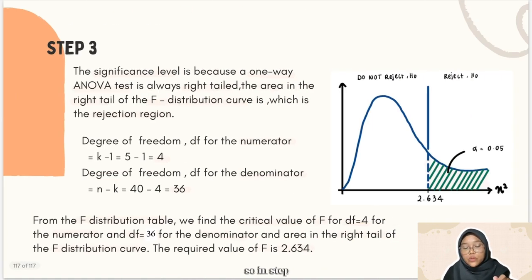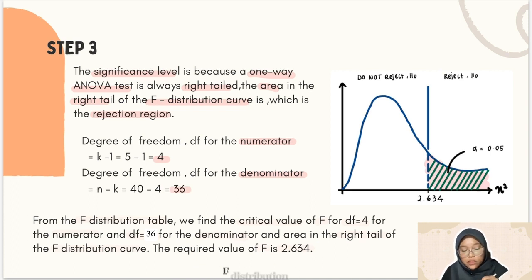So in step 3, the significance level of the one-way ANOVA test is always right tail. The area in the right tail of the F distribution curve is called the rejection region, as I highlight at the right tail of this curve. So we need to find the degree of freedom for the numerator, which is 4, and the degree of freedom for the denominator is 36.